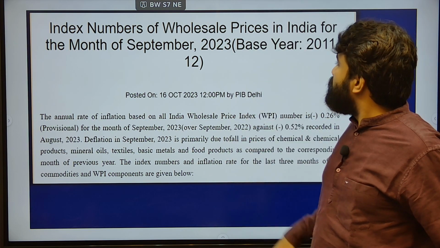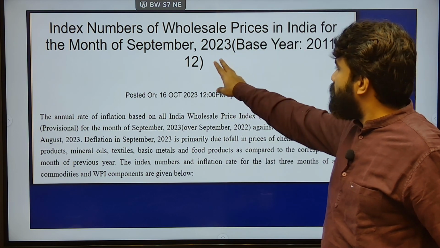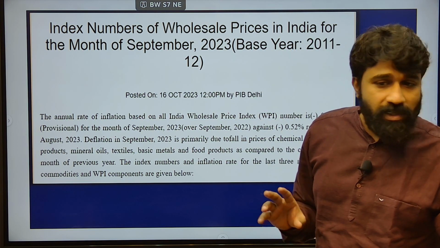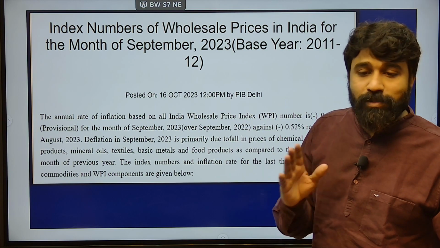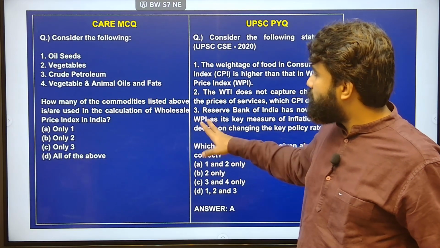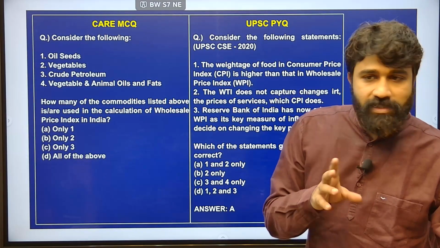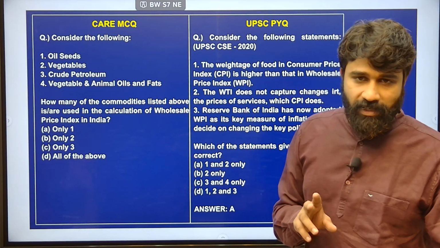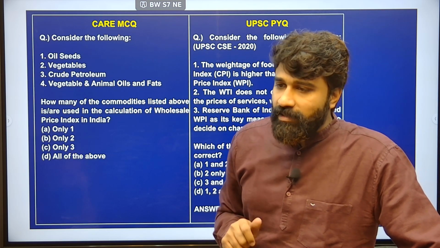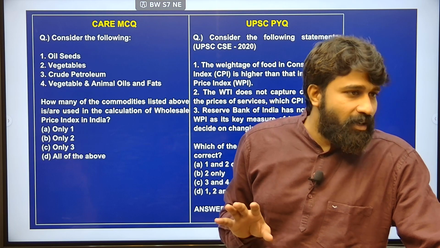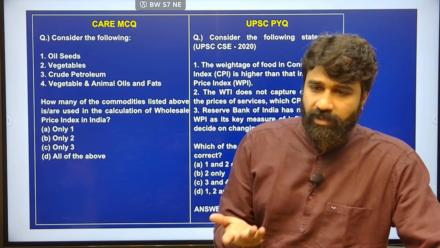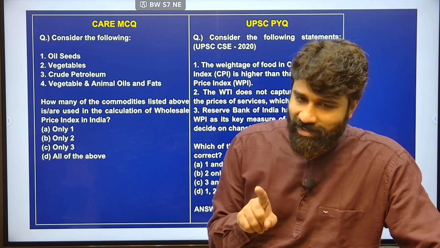Here, index numbers of wholesale prices in India for the month of September 2023. Therefore, the potential UPSC question may be distinguishing between wholesale price index and consumer price index, and the weightage for this CPI and WPI, first aspect. The second aspect is which is considered the major indicator for understanding the inflation of our country. Which is the major indicator? Definitely CPI, because it also includes services.